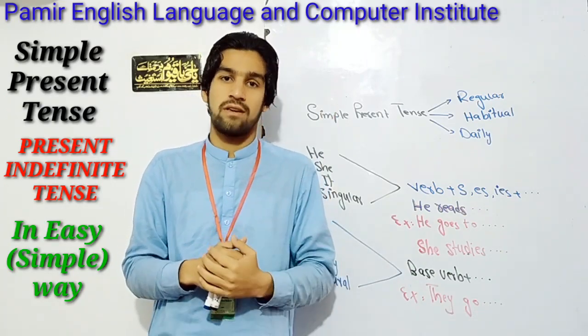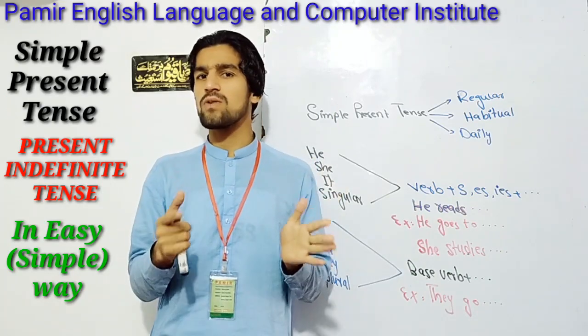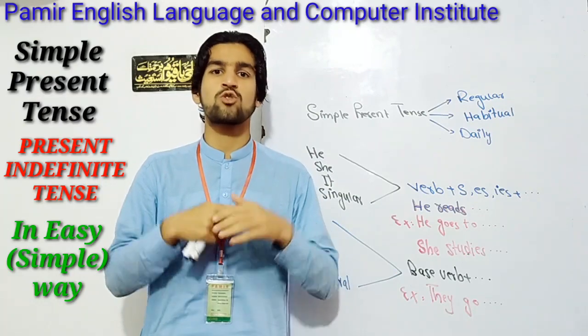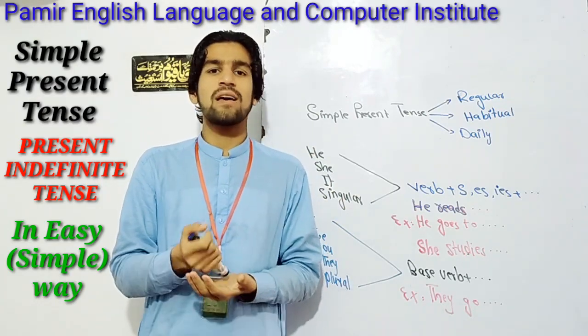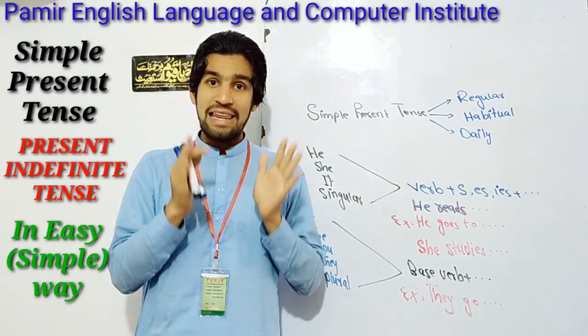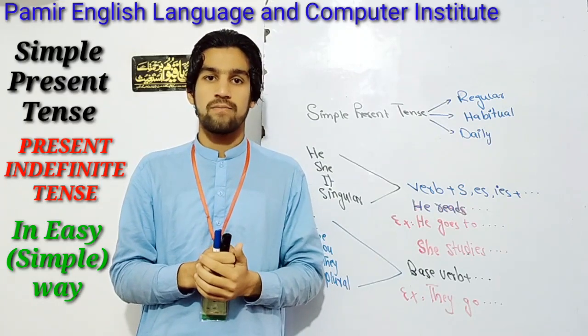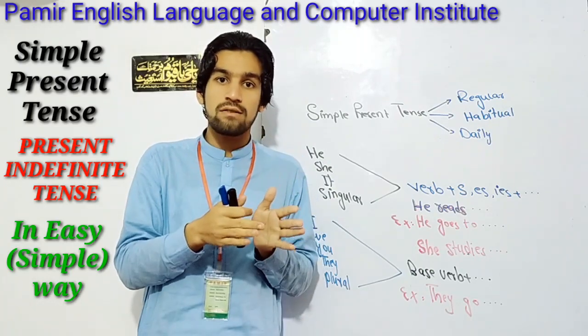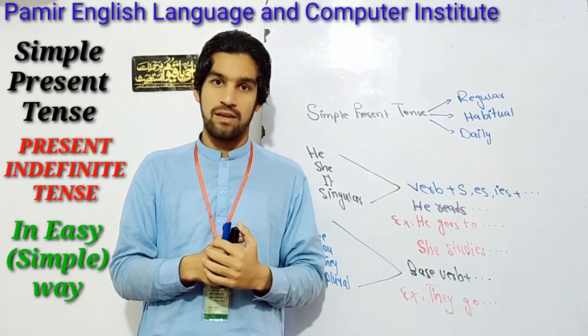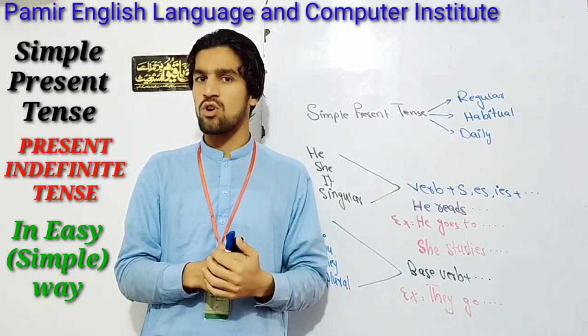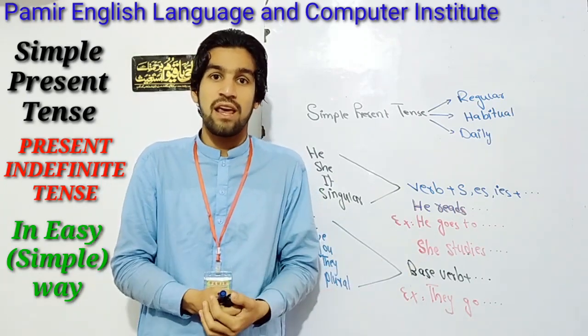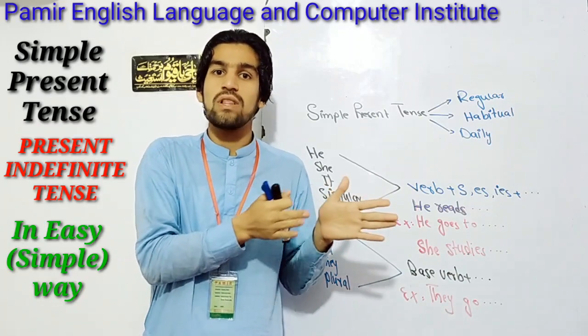Year, it means once a year. Got it or not? Habitual action is a sort of action which shows someone's habit. For example, we say that Ali smokes cigars. So smoking cigars is the habit of Ali. And daily action is a sort of action which happens every day. For example, they go to school every day.